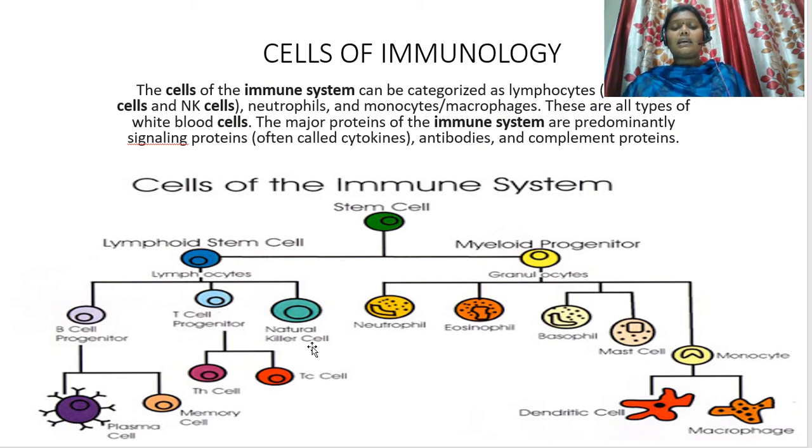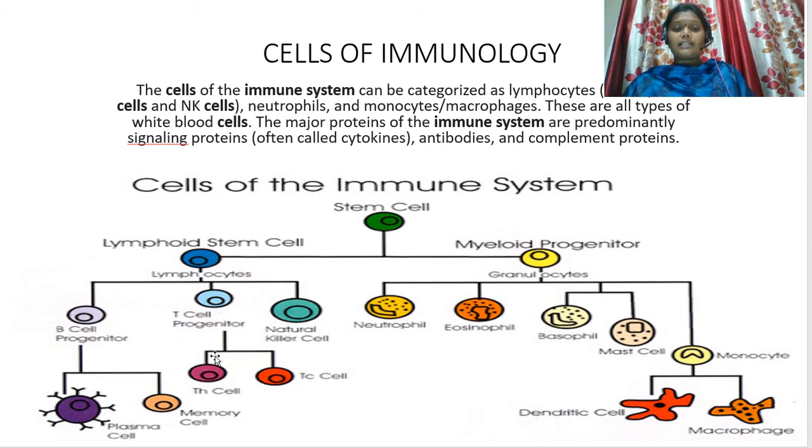These natural killer cells are involved in the apoptosis of antigens. These NK cells are present in tissues such as tumor cells or cancer cells. B cells further produce plasma cells, which can produce antibodies. Not all B cells are involved in the production of antibodies. Some of them remain as memory cells. The function of these memory cells is to recognize which type of antigen has entered into our body.